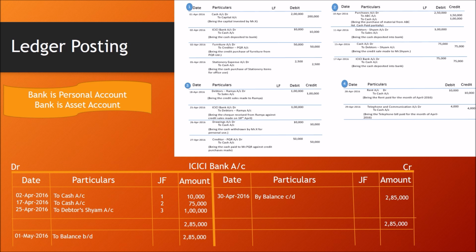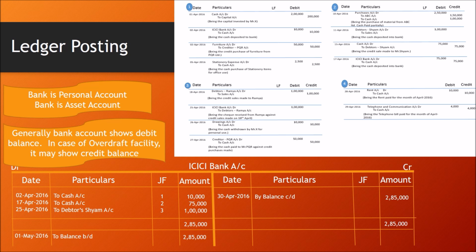Features of bank account. Bank account is a personal account and asset account. Generally, bank account shows debit balance, but in case of overdraft facility, it may show credit balance. If there is an overdraft facility and if we utilize that overdraft facility, then it shows credit balance.